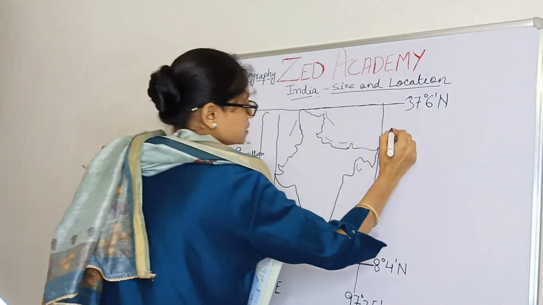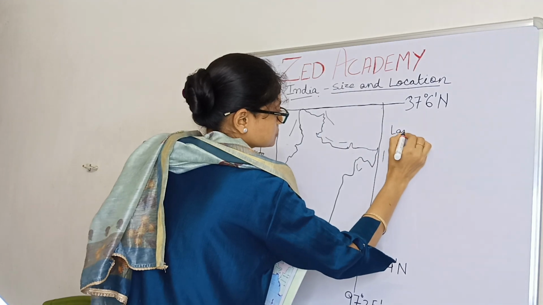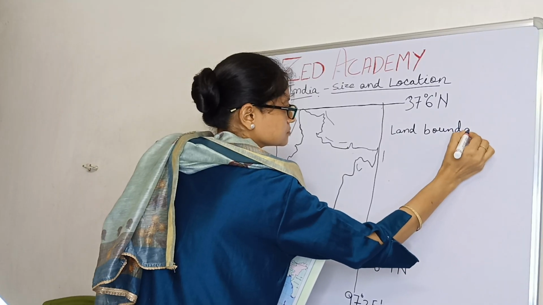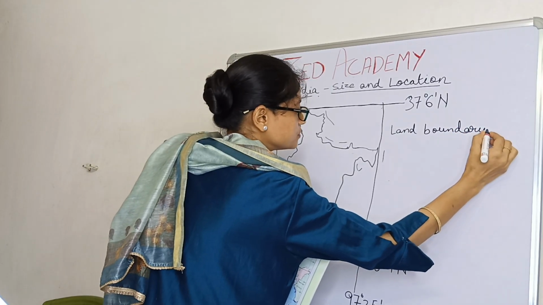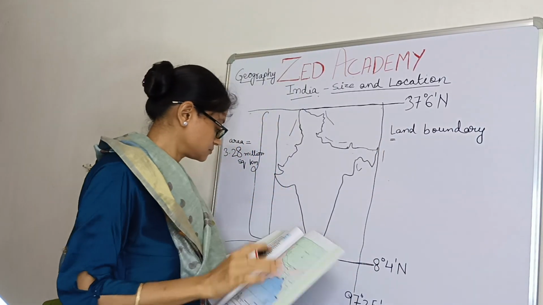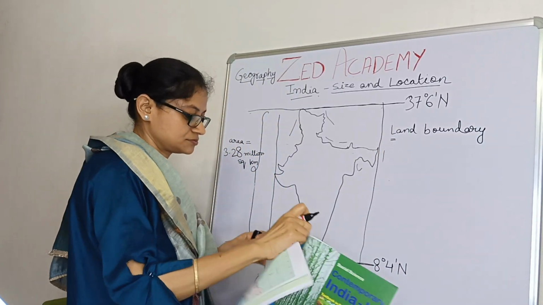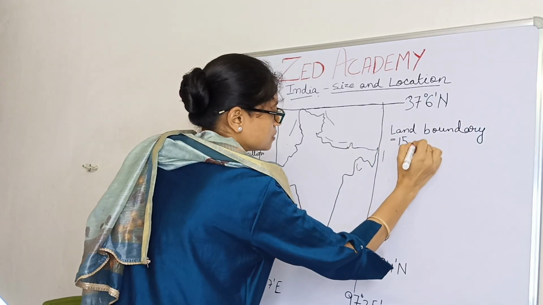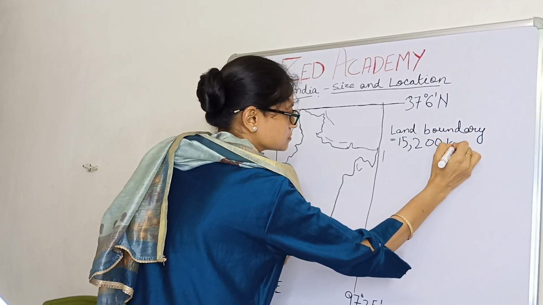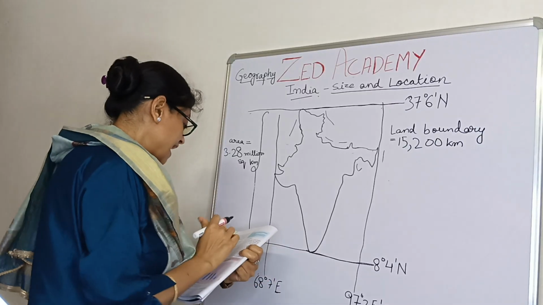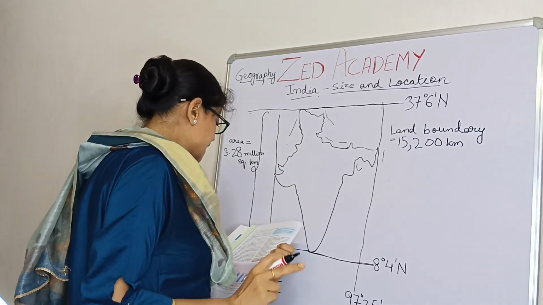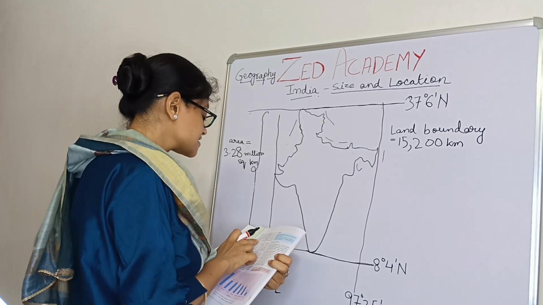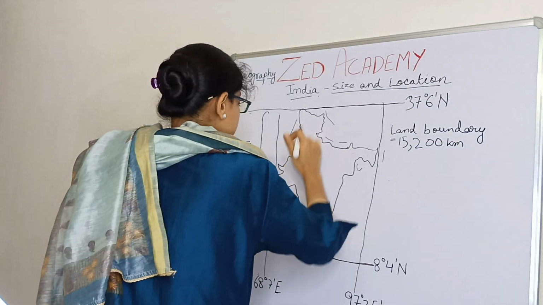Okay, land boundary. What is the land boundary of India? 15,200 kilometers. And the total length of the coastline of the mainland, including Andaman and Nicobar and Lakshadweep, is 7,516.6 kilometers. This was about the land boundary.